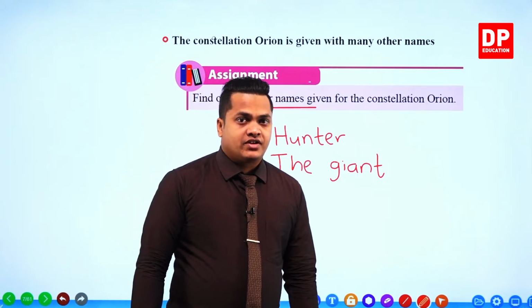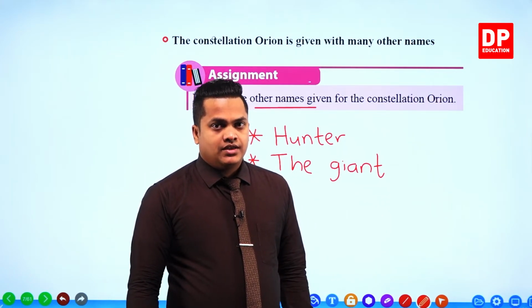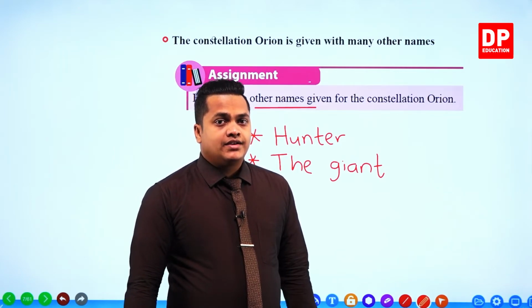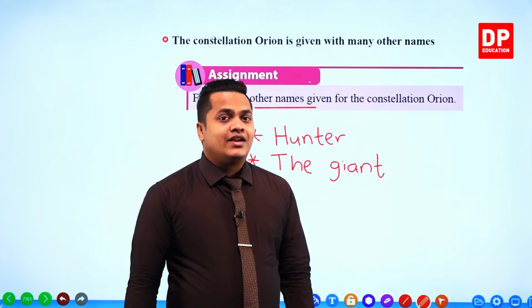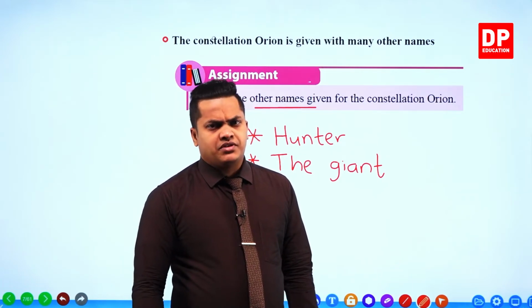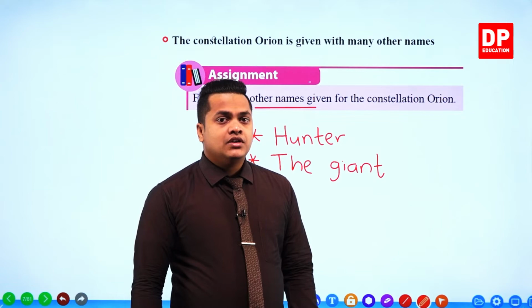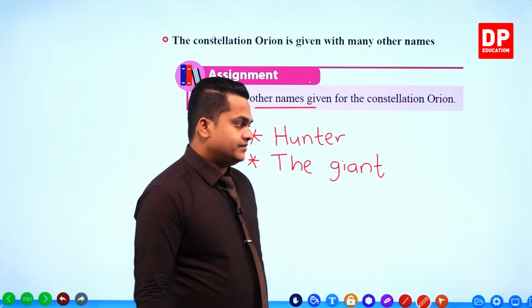You have to find out several pieces of information regarding Orion. Find out other names, and also try to find out other special key points related to Orion. If you refer to the internet, you can find several other names and other information regarding Orion.